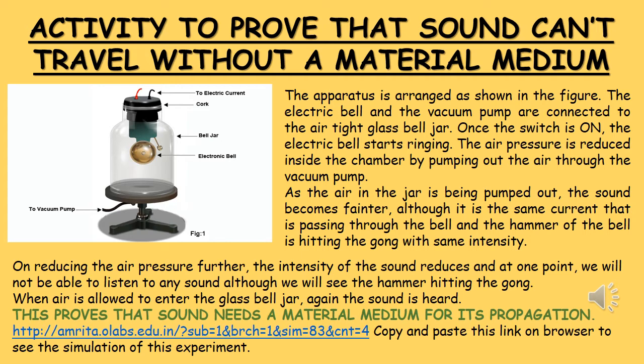When current is passed, the electric bell starts ringing, and from the transparent bell jar we could see the hammer is hitting the gong. Slowly, the air pressure inside the bell jar is reduced by pumping out the air through the vacuum pump. As the air in the jar is being pumped out, the sound becomes fainter, although it is the same current that is passing through the bell, and the hammer of the bell is hitting the gong with same intensity.